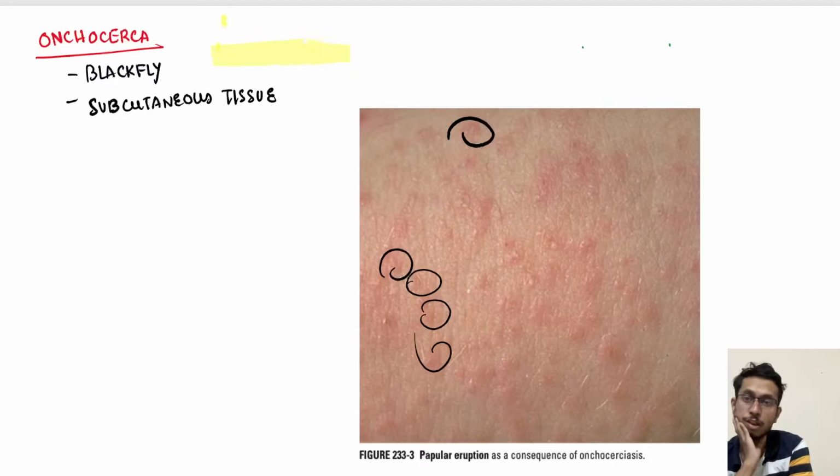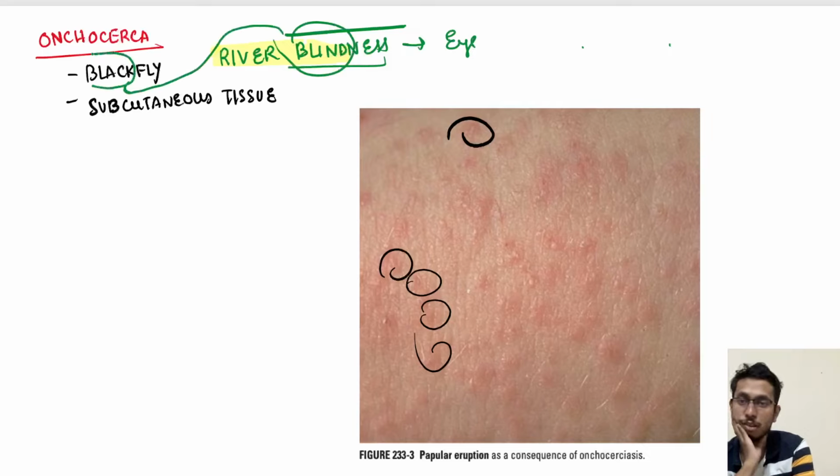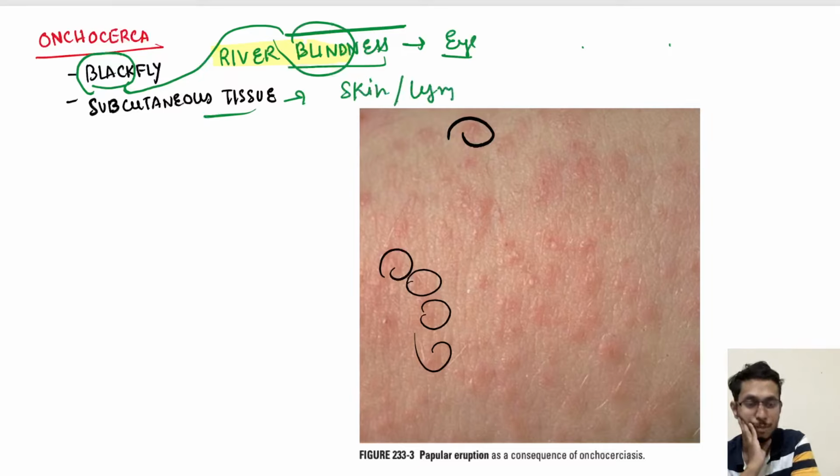The common name of this disease is river blindness. Why blindness? As it is associated with infection of the eye, and from the word blind you can remember black. Blind people say everything is black, so the black fly causes blindness. It affects skin and eyes. Eye involvement is there, subcutaneous tissue involvement means skin involvement, as well as lymph node involvement.